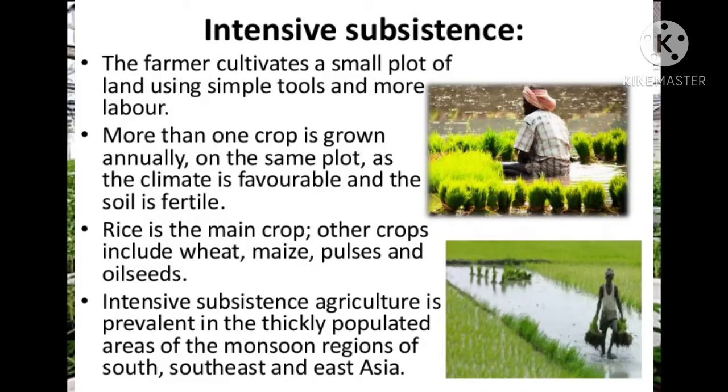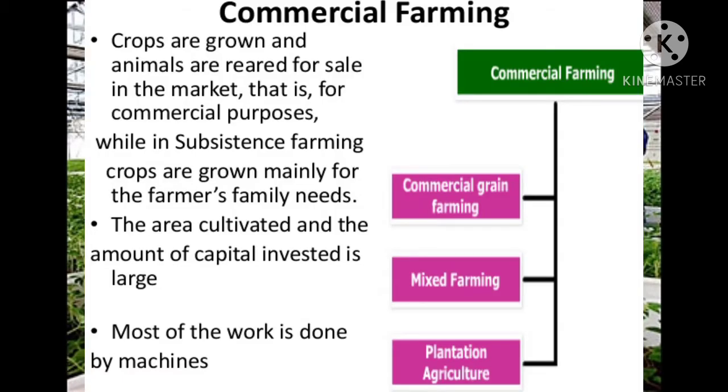Students, the farming which is currently used is known as commercial farming. It is done over a huge piece of land with modern tools and technologies. It is used with good machineries, HYV seeds, which means the high yielding variety seeds, chemical fertilizers and irrigation facilities. It is also divided into a few parts, that is extensive farming and commercial grain farming, mixed farming and the